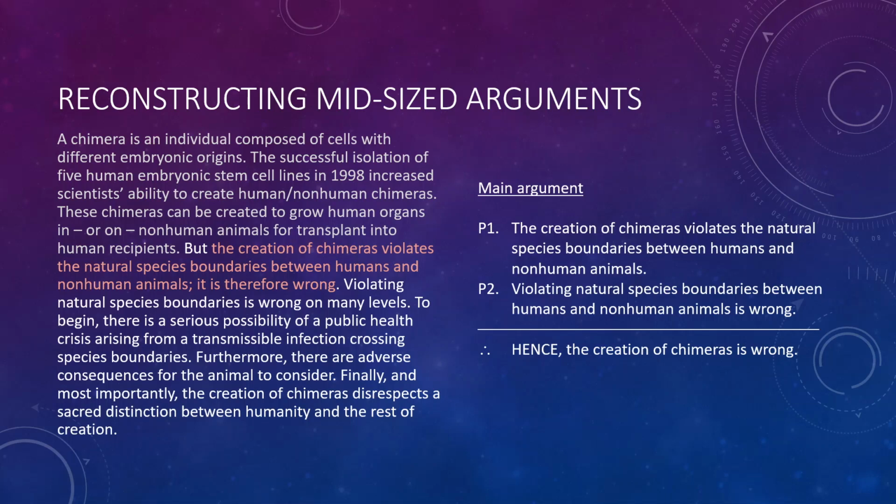What we see in the chimera argument here, it's also extended, but the author only argues in favor of the second premise, so it's still linear, but offers multiple independent lines of argumentation in favor of the second premise. And that aspect of it is parallel extended argumentation. So this one has a mixture of linear and parallel argumentation.